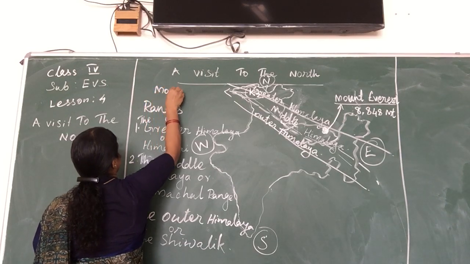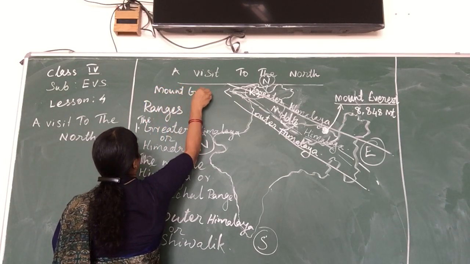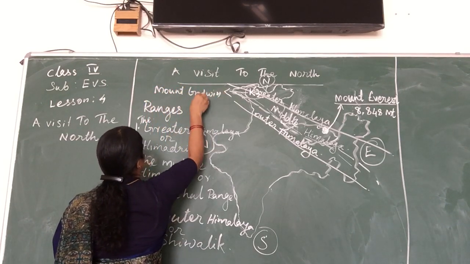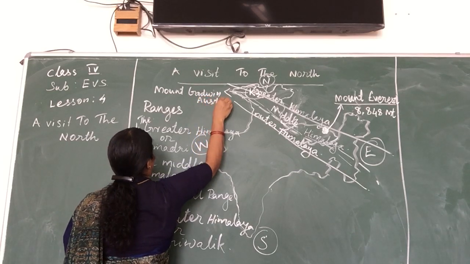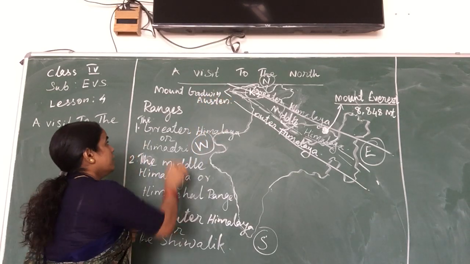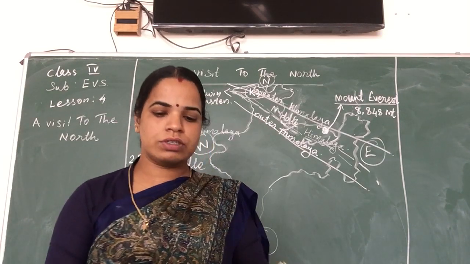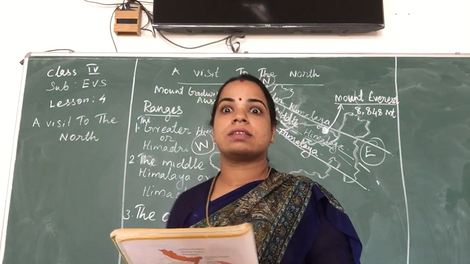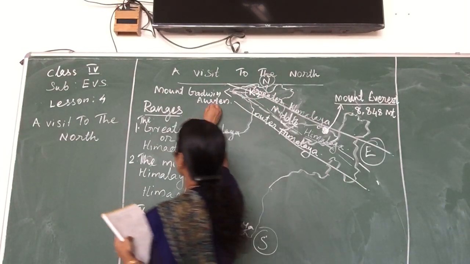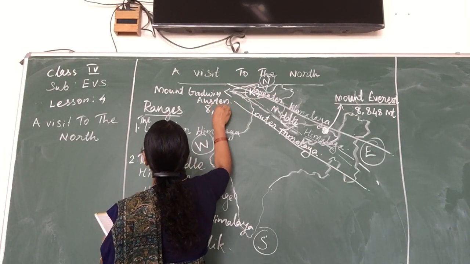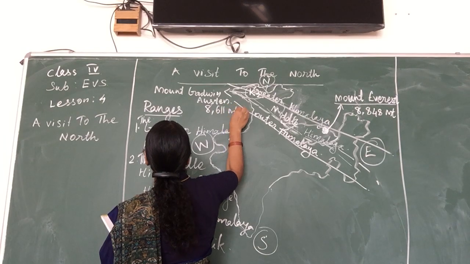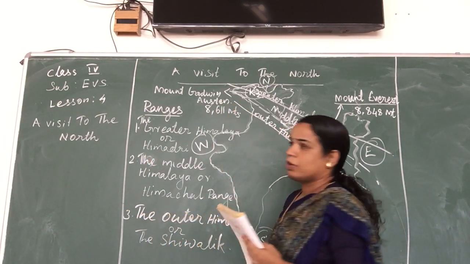Mount Godwin-Austen is located in the Greater Himalaya. The height of Mount Godwin-Austen is 8,611 meters.